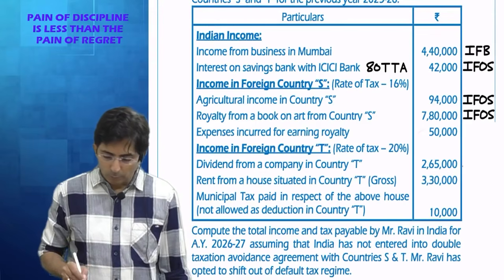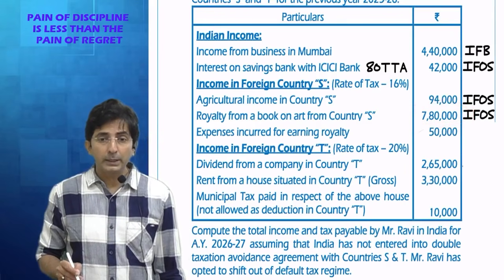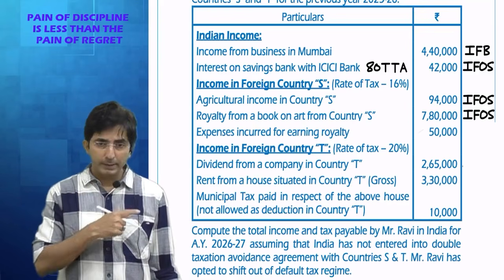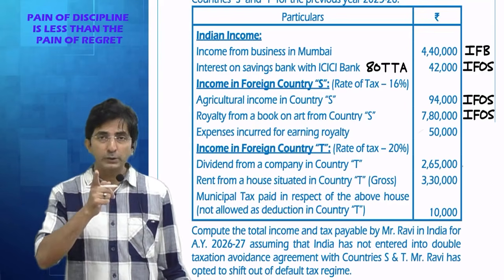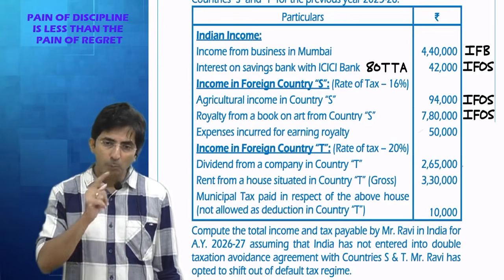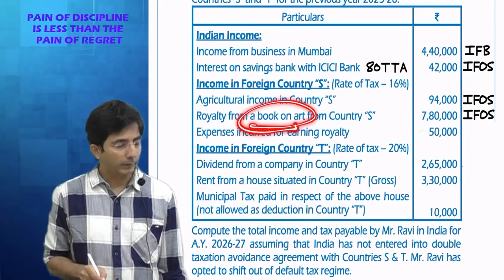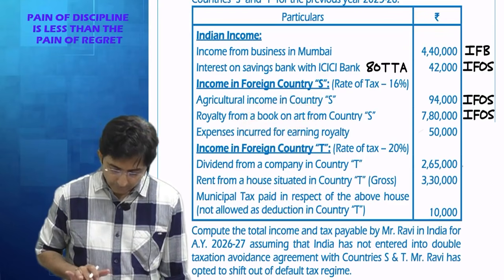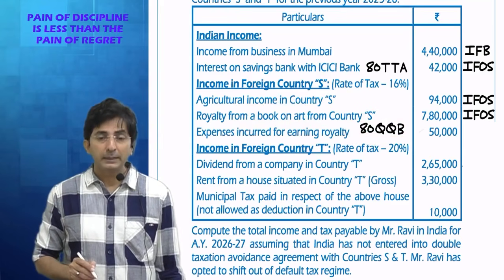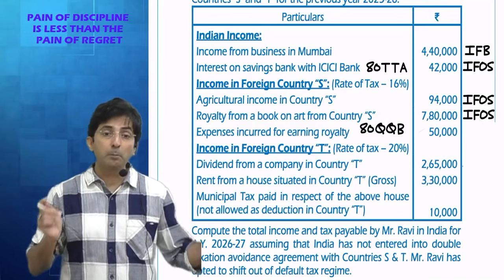But for royalty income, there is one deduction in chapter 6A. We have already done chapter 6A. So in chapter 6A, what is 80QQB and 80RRB? 80RRB applies if royalty comes from patents. If it is from books, it is 80QQB, and this is royalty from books. So 80QQB will come. What is the deduction in 80QQB? 3 lakhs. Up to 3 lakhs you can get deduction for royalty income if it is from books.